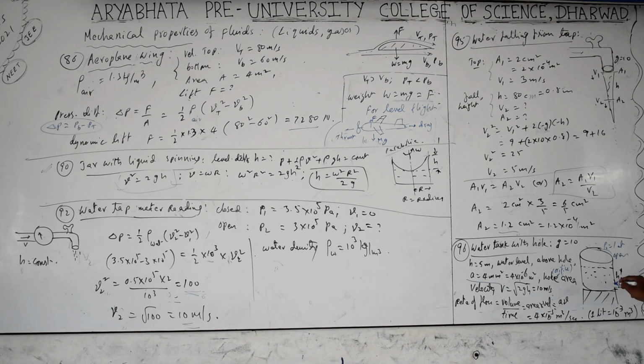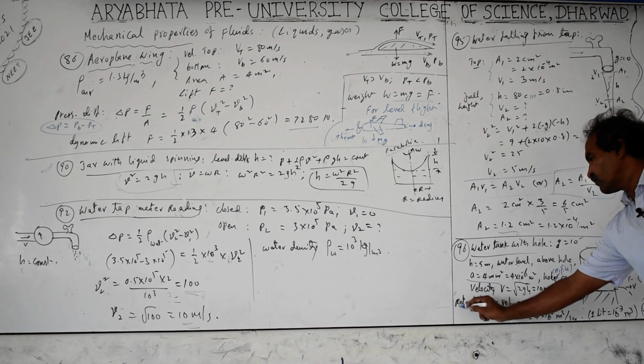The height of the liquid above the hole is 5 meters. The velocity is root of 2gh. The calculation is 2 into g. G is given as 10, in SI units 10 meters per second square, into height 5. 5 into 2 is 10, 10 into 10 is 100. Root 100 is 10 meters per second.